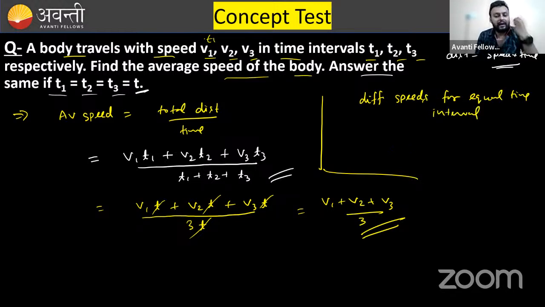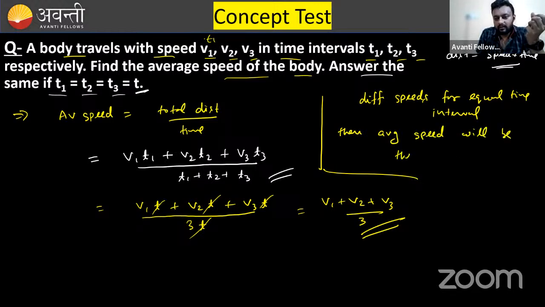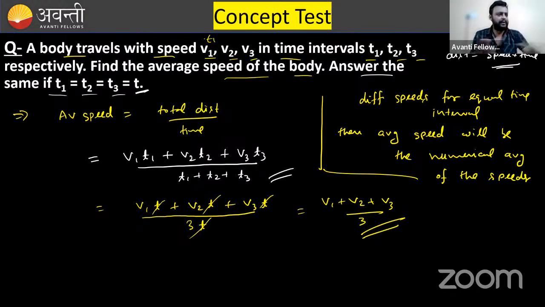Then the average speed will be the numerical average of these speeds. Now, what is this numerical average? For example, you have learned in basic classes, like three quantities, three numbers are there, 7, 5, and